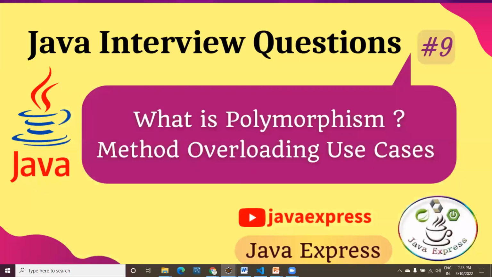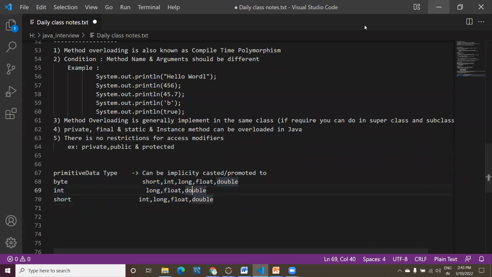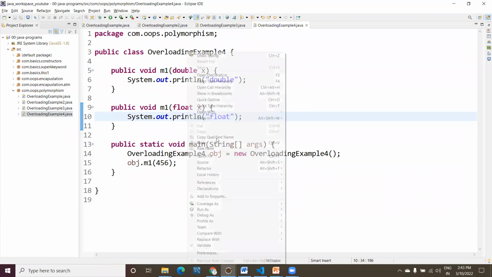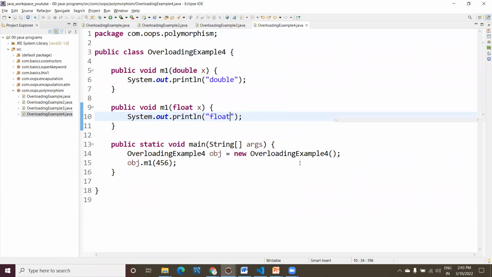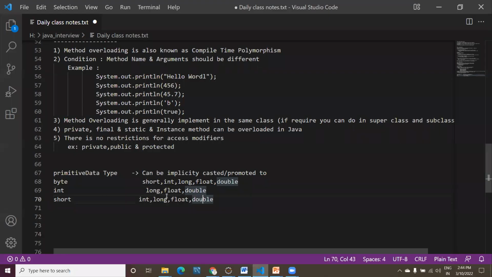Now I am passing the int data type. First float, then double. Let's verify which one will execute. Run as Java application. See, now the float version is printing. Why? Because you are passing an int: it will check long, which is not available, then float is available, then double.